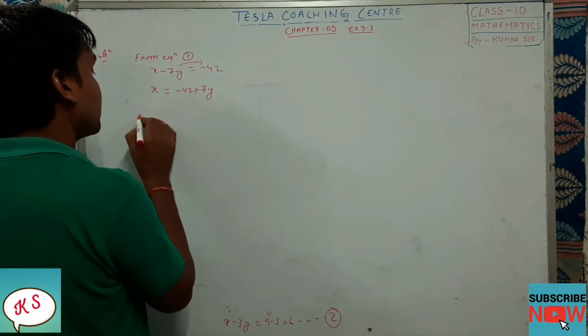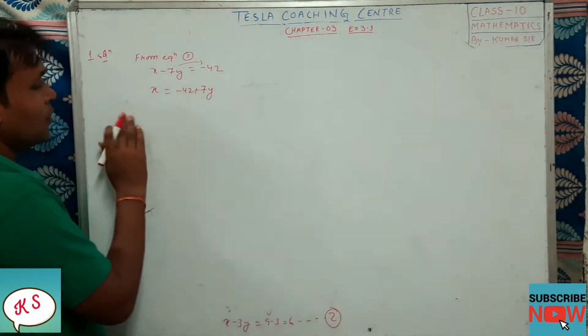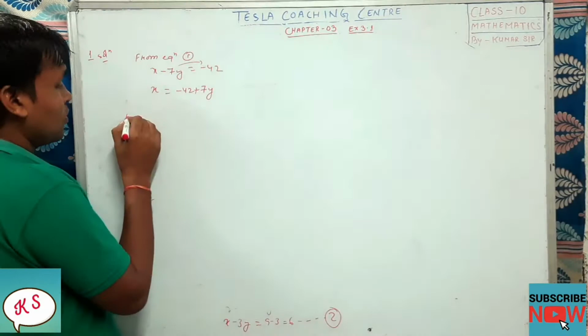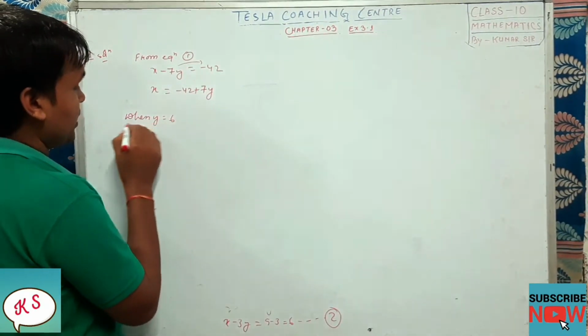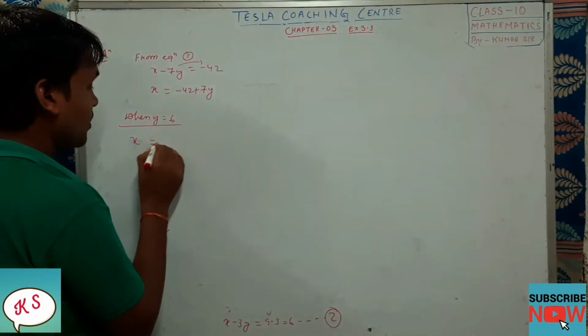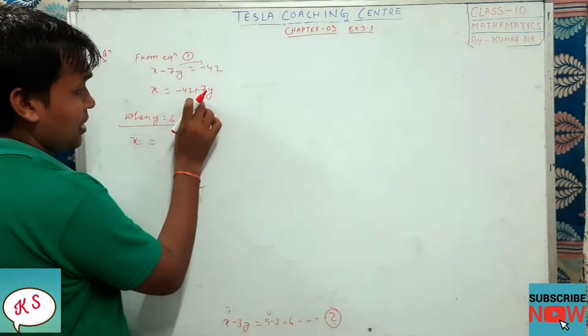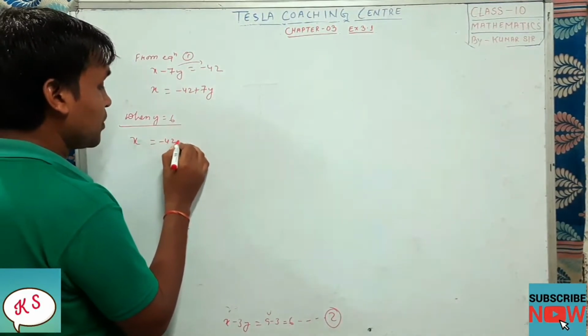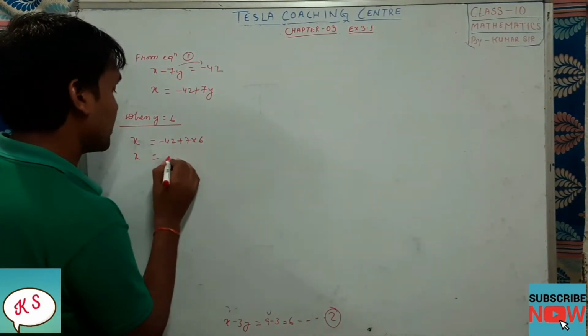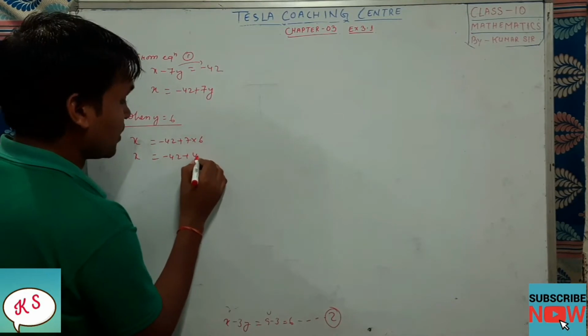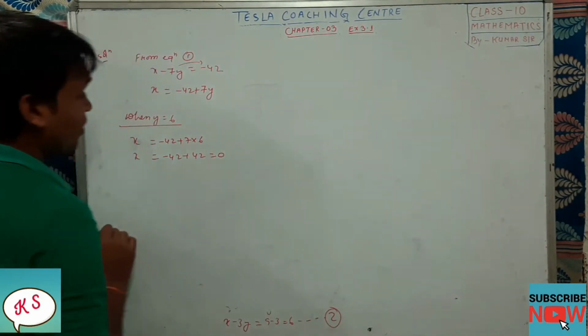We will substitute any value of y, your wish. So I am substituting y equal to, suppose, 6. Then you will get x equal to minus 42 plus 7 into 6. So x will be equal to minus 42 plus 42, which is equal to 0. Okay, fine.